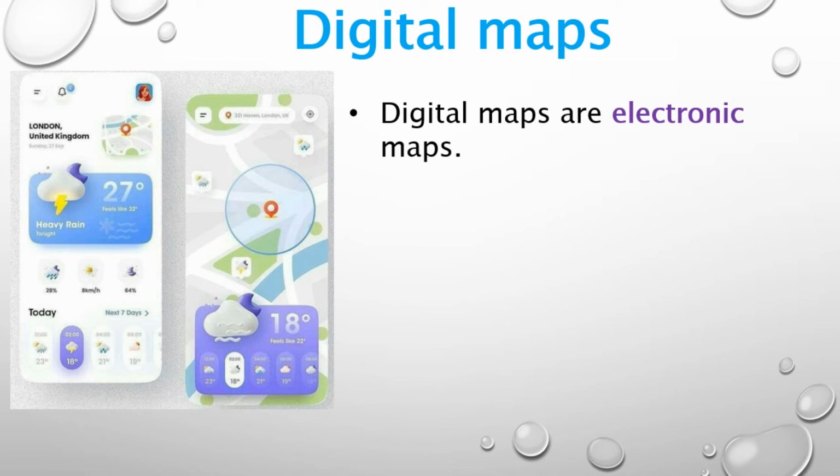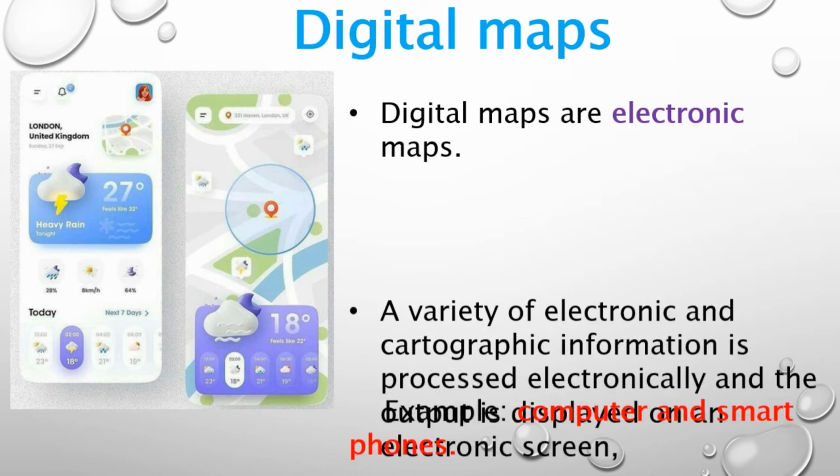See here, this is Google Maps, isn't it? We have it in our phone. Google Maps is an example of digital maps.